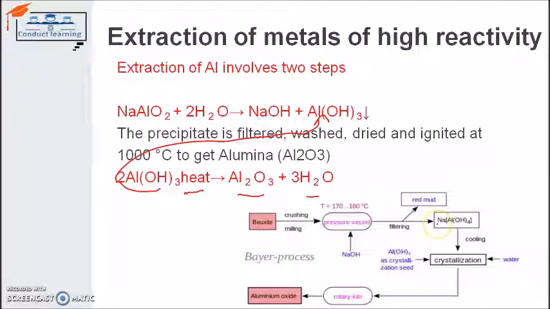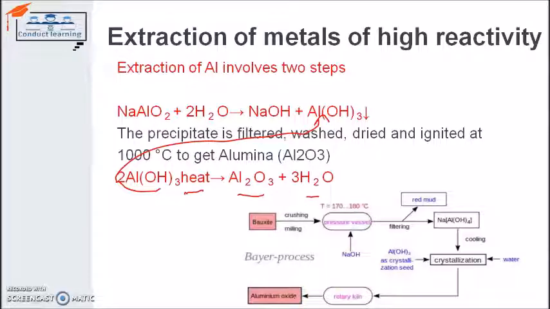The product formed, sodium aluminate, is cooled under water to 50 degrees Celsius, and we form a precipitate of aluminium hydroxide, Al(OH)3. This Al(OH)3 is first filtered, it forms in crystal form, then washed, then dried and ignited at a temperature of 1000 degrees Celsius, and we finally form aluminium oxide.